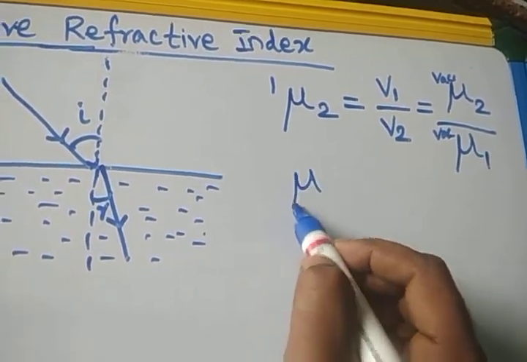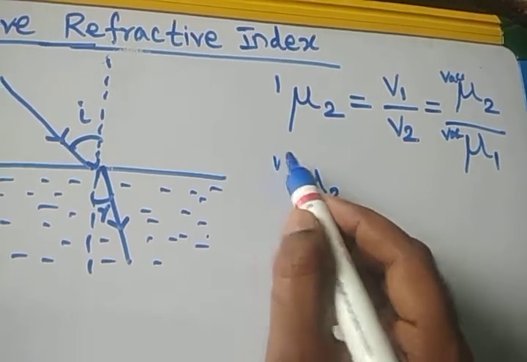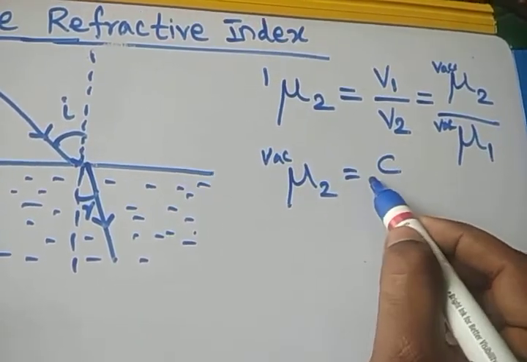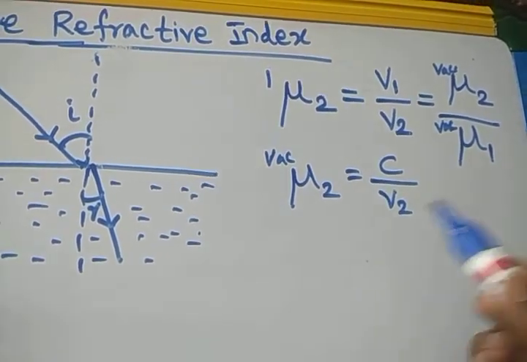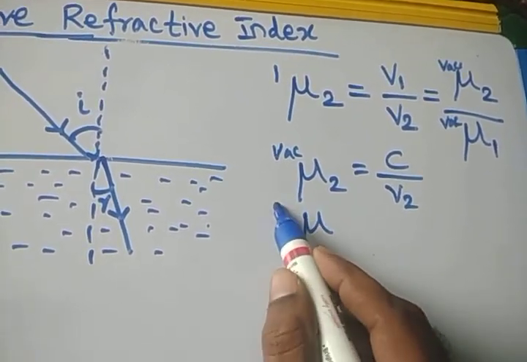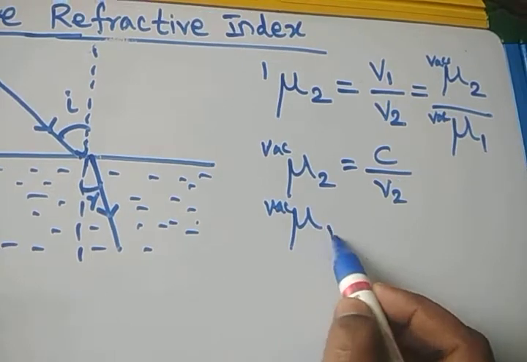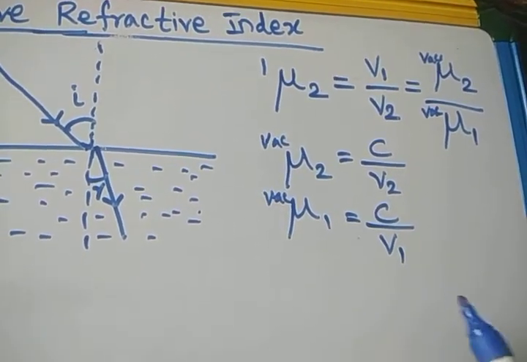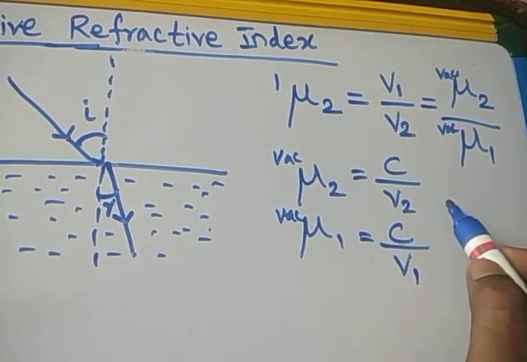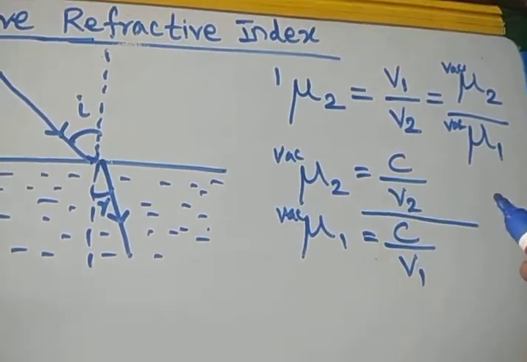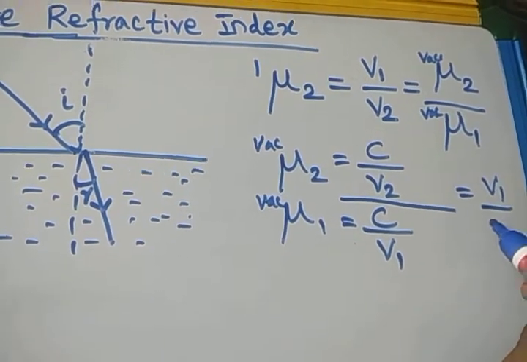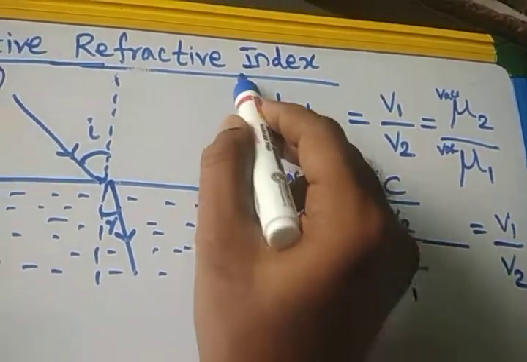So what is the absolute refractive index of the second medium? The absolute refractive index means the velocity of light in vacuum divided by the velocity of light in the medium. Then what is the absolute refractive index of the first medium? That is the velocity of light in vacuum divided by the velocity of light in the medium. So what is mu2 by mu1? If you divide these two, the c's get cancelled, and we get v1 by v2. So that is what I have written here.